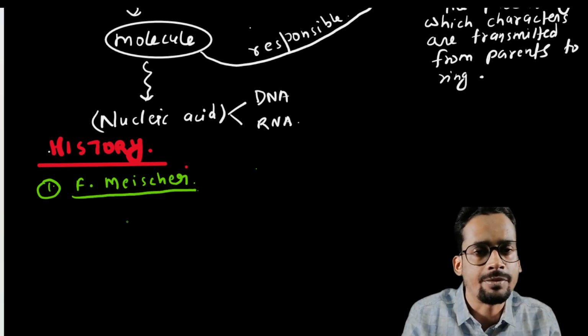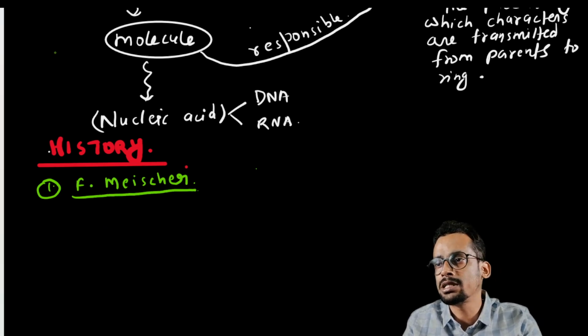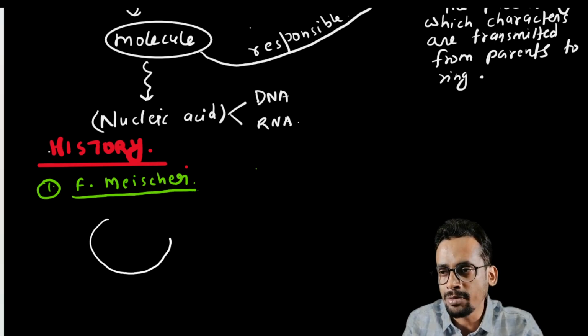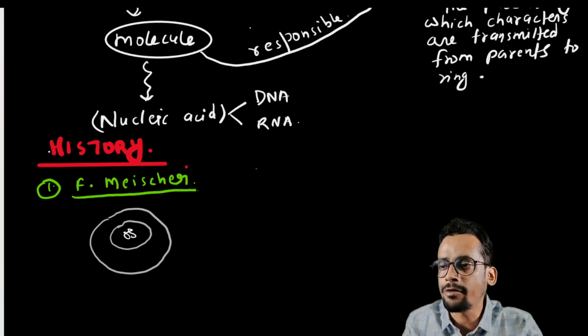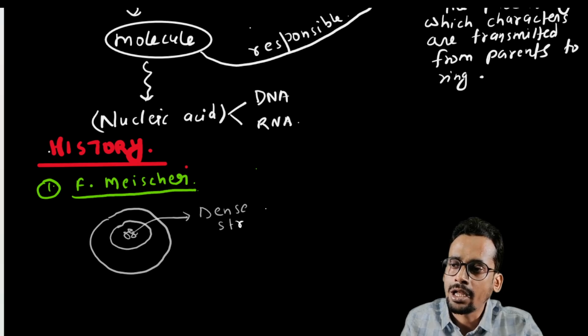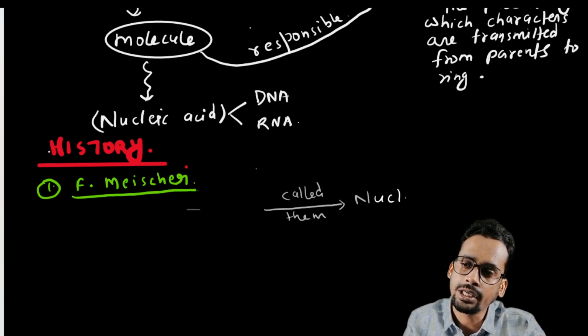What do you have to know about Friedrich Miescher? You have to know that Friedrich Miescher was studying pus cells, or in some books it is written WBC. So let me make a cell for you. Inside the nucleus he found a dense structure, and he called it nuclein.